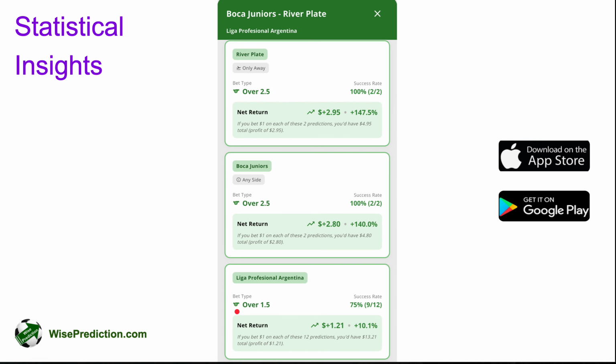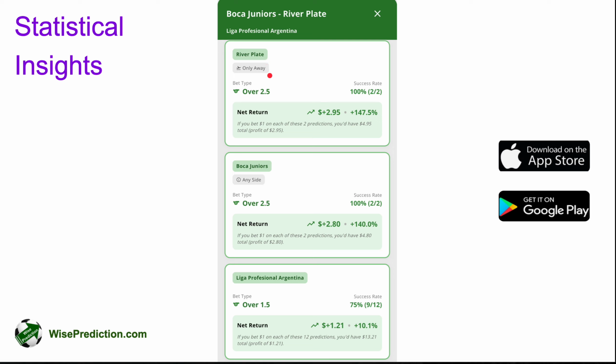And here's an example. We are looking at a game between Boca Juniors and River Plate from Argentina. By the time this prediction was active, the game didn't have any result yet, so I don't know if this prediction was correct or not, to be honest. But it doesn't matter really. What we see here is some statistical information. River Plate is the away team here, and we have some stats for River Plate.